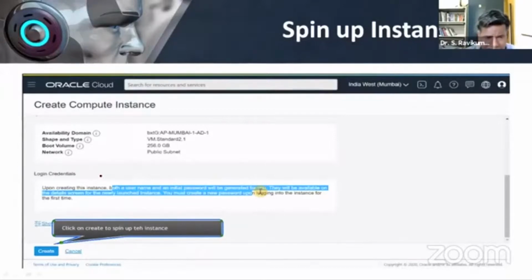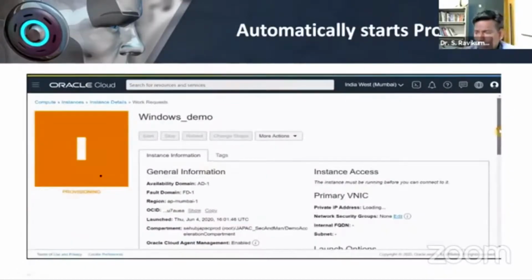It will start creating it. Once you hit the create option, it will start spinning up and creating a Windows instance for us. Now you can see here it is in yellow color. It says that it is provisioning. It is provisioning, it is running. Still your IP has not been created. You can see that the IP is loading. Still the IP is not created. So that is the work going on behind the screen, we don't know. So we have started creating it. Oracle Cloud is creating a Windows instance for us.